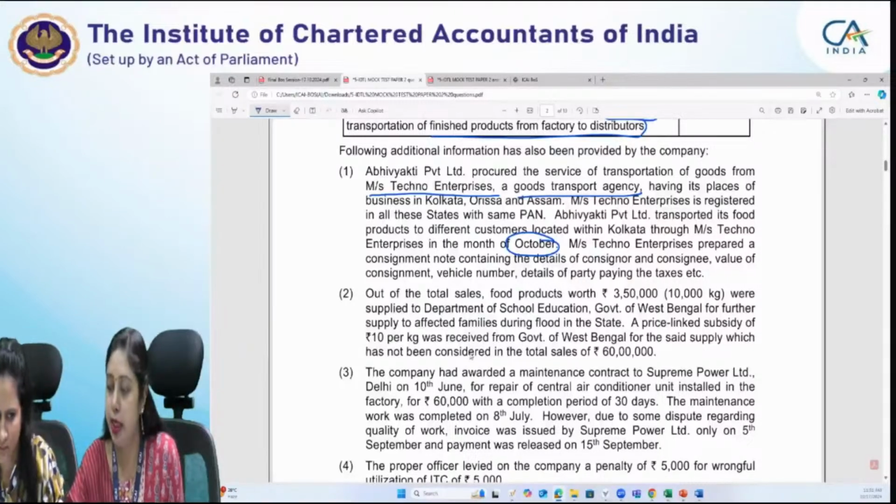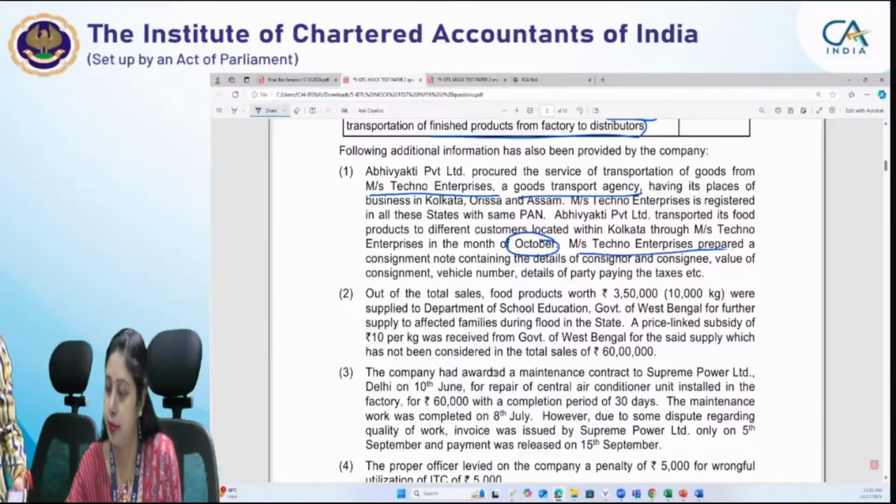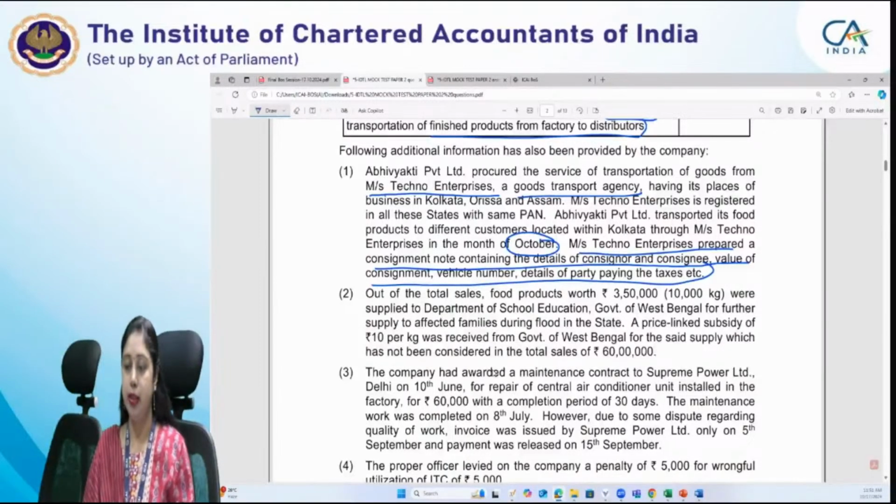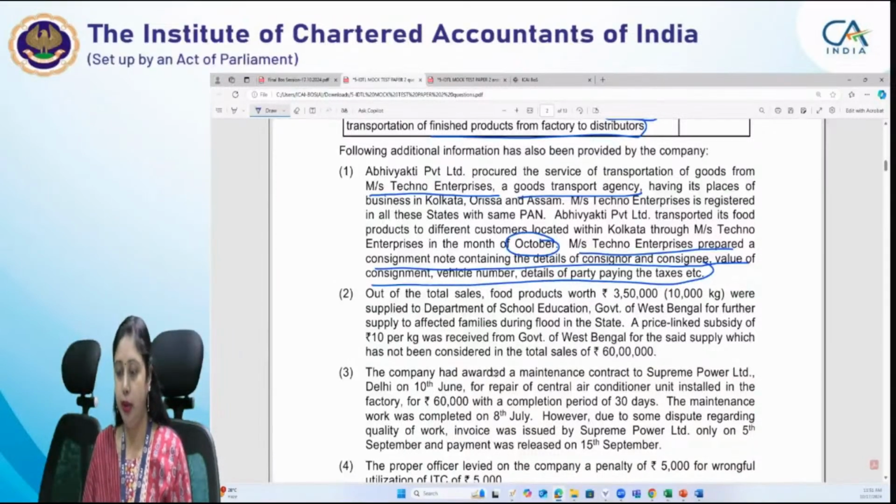Messrs Techno Enterprises prepared a consignment note containing the details of consigner and consignee, value of consignment, vehicle number, details of party. Now, Techno Enterprises is a GTA. So GTA always gives a consignment note. The information is given to you. Now, we have to see what is the use of this information after going through the MCQs.